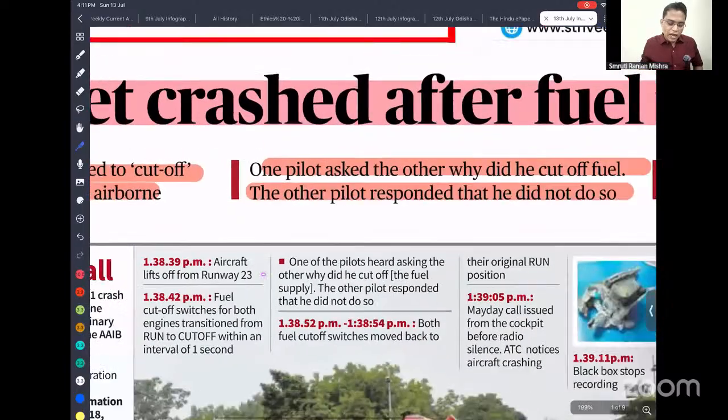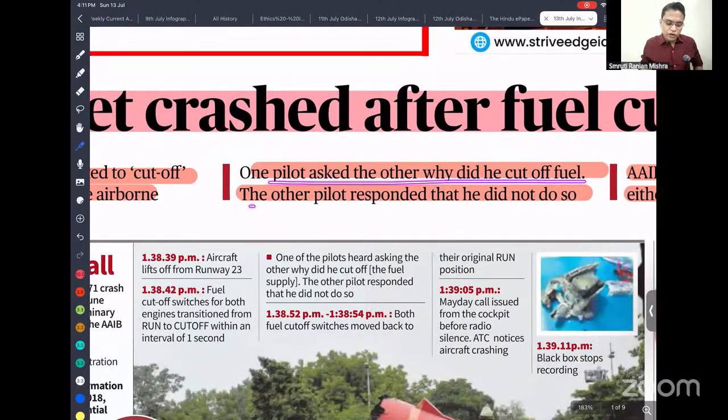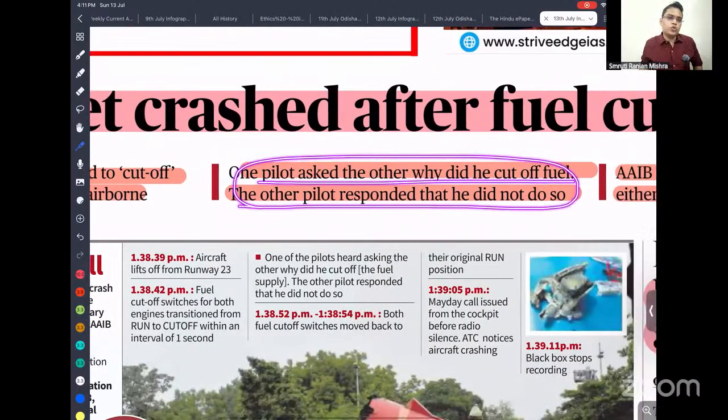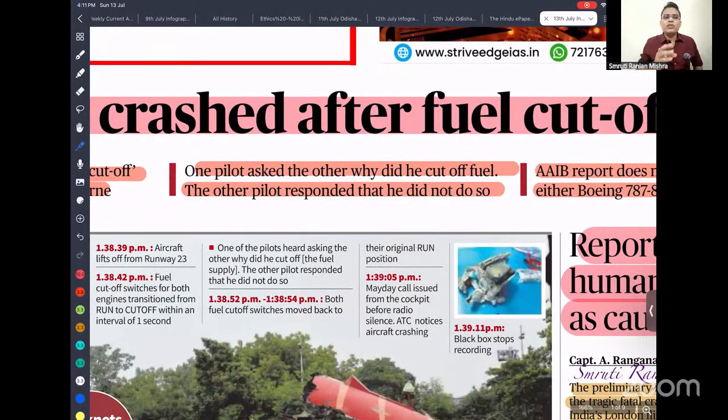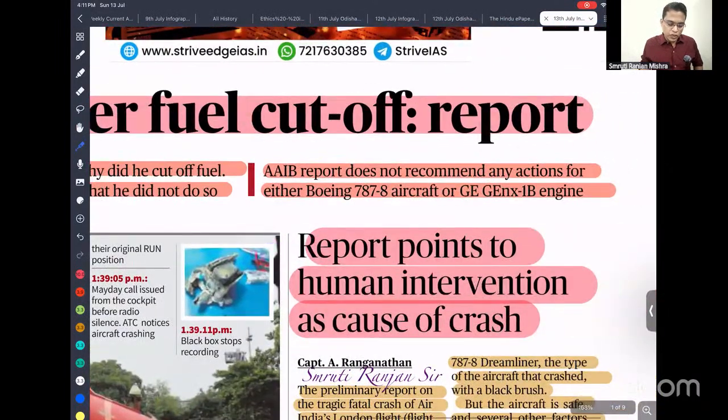One pilot asked the other why he cut off the fuel. The other pilot responded that he did not do so. That is a clear indication that one pilot is saying, no, I haven't done that. That may mean there is a fault in the switch itself, because past reports also found that this Boeing aircraft had a problem with that switch. The AAIB report does not recommend any action for either the Boeing 787-8 aircraft or the GE engine.